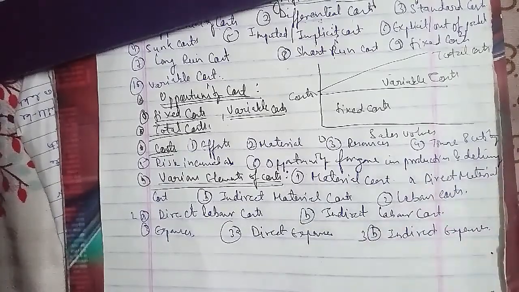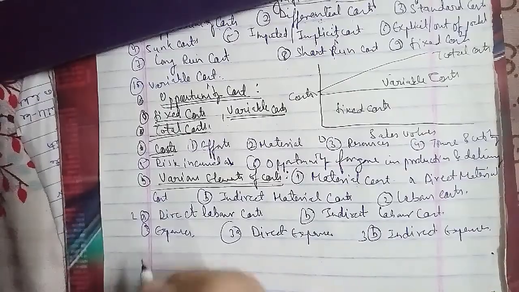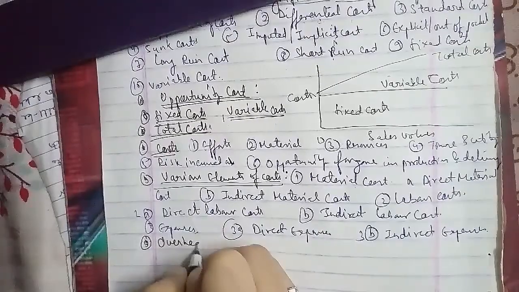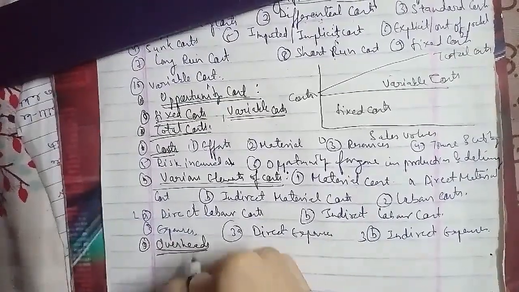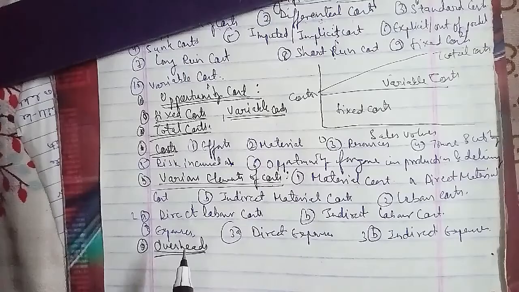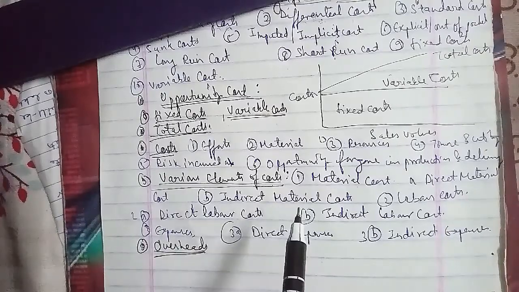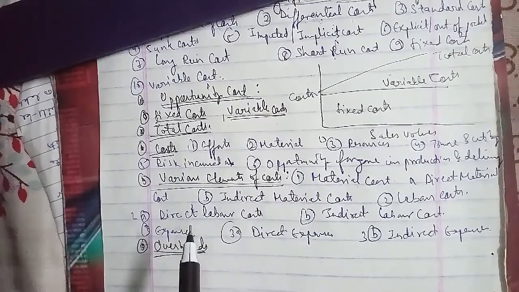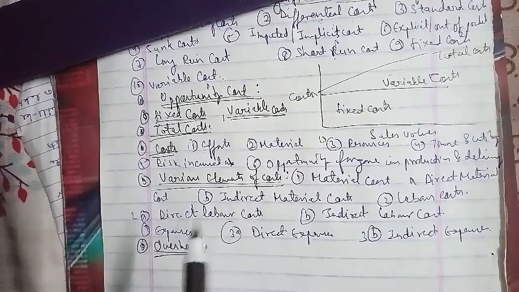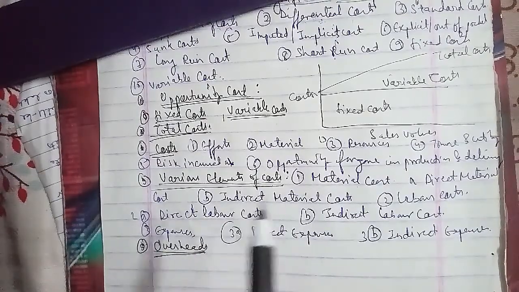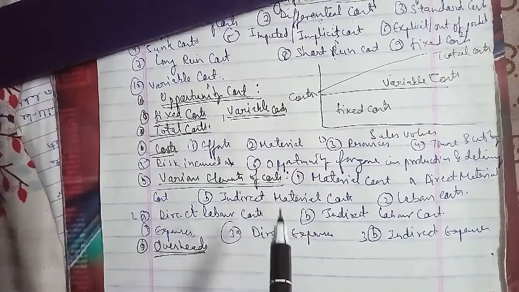The first form we have is fixed overheads. Fixed overheads are the expenses that tend to remain relatively constant whatever the volume of production may be. Fixed overheads include interest on capital invested, rent of building or machinery, insurance of building and goods, consultancy fee, warehouse charges, and of course the vehicle charges, etc.